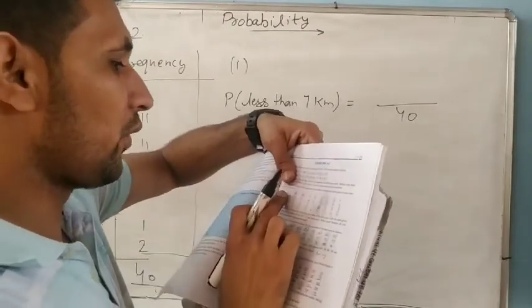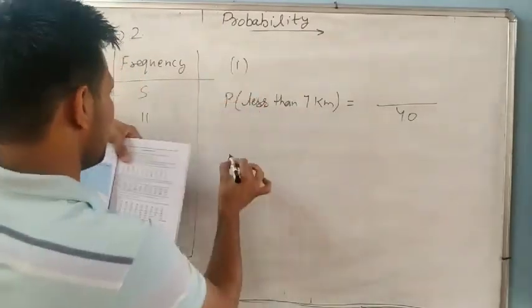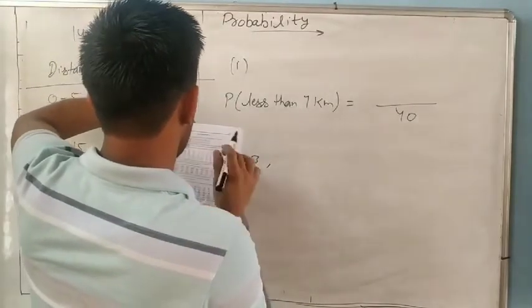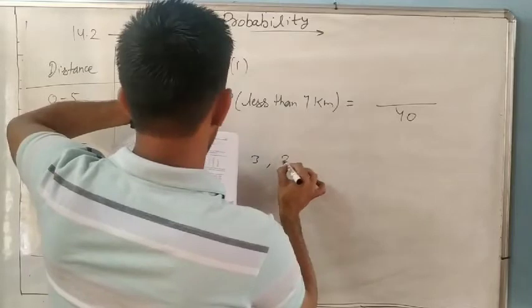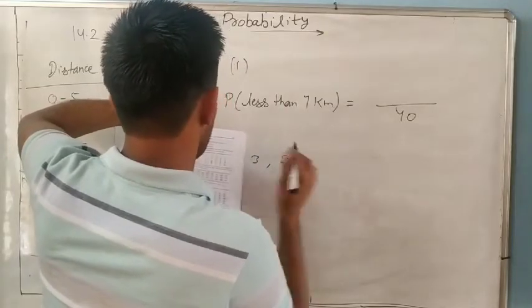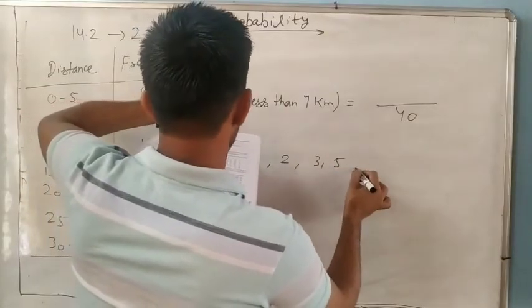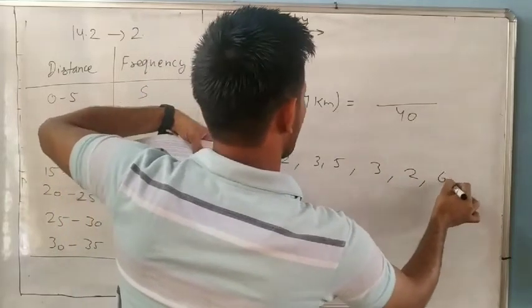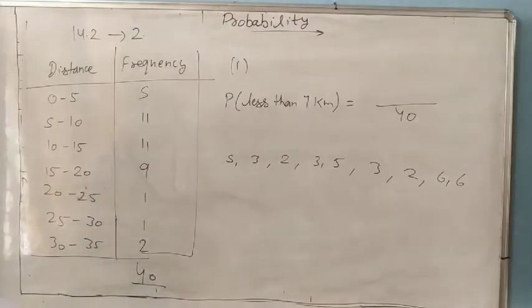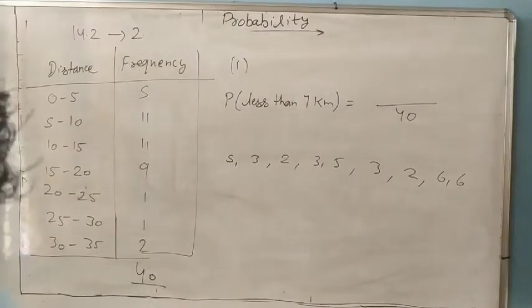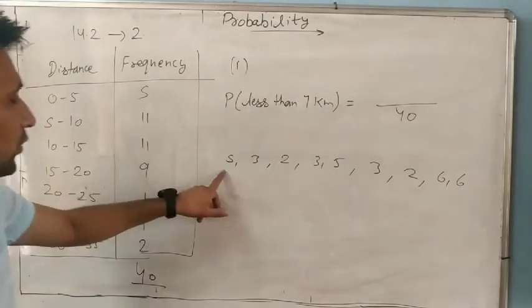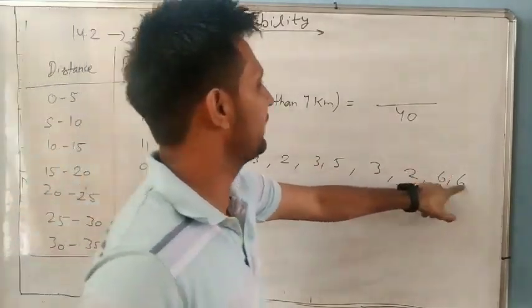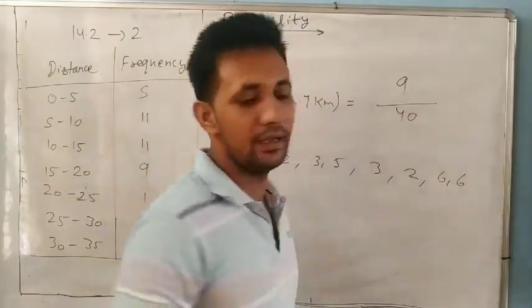So 5, and from the next class the engineers with distance less than 7, giving a total of 9. So 9 divided by 40.